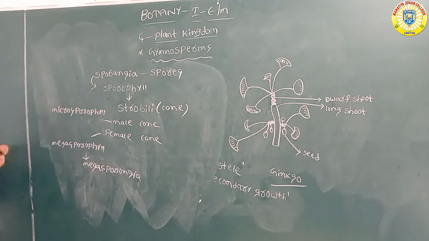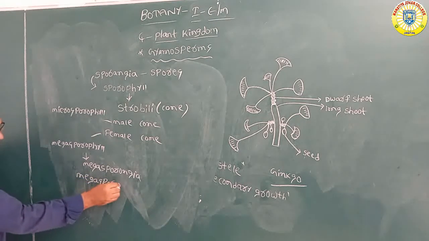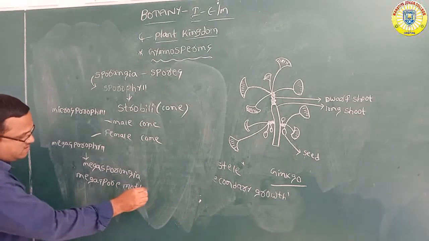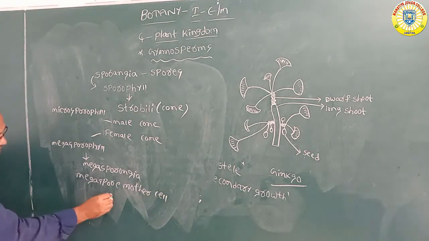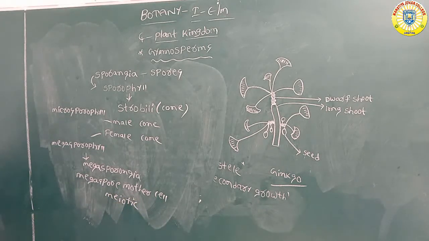One of the megaspore mother cells undergoes meiotic division and produces 4 megaspores. Of these, one megaspore develops into the female gametophyte.